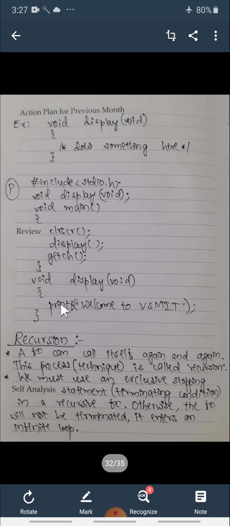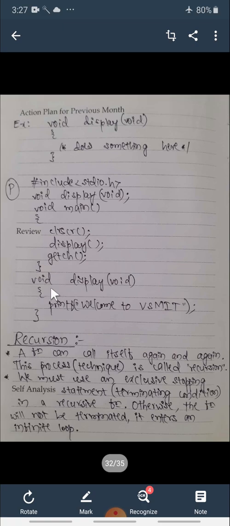Inside this function body there is only one printf statement, that is to display the greeting message, welcome to VSMIT. After that it is not returning any value. If you observe here, we have not written the keyword return here, so here we can use void. So simply it will display this message, and after that this main function will also be closed.